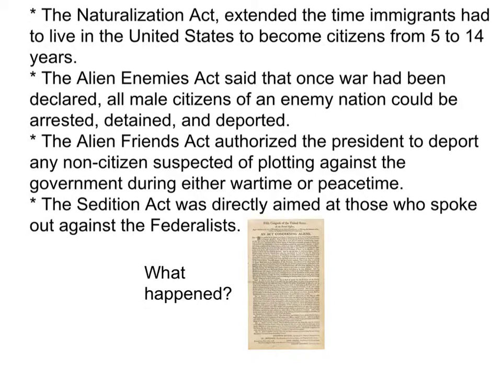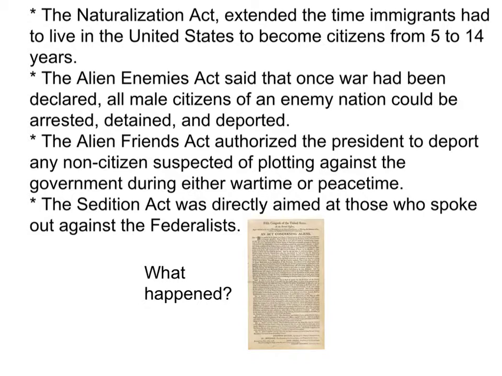The second act was the Alien Enemies Act, and that said that once war had been declared, all male citizens of an enemy nation could be arrested, detained, and deported. If war had broken out, this act could have expelled many of the estimated 25,000 French citizens living in the United States, but the country did not go to war, and the law was never used.